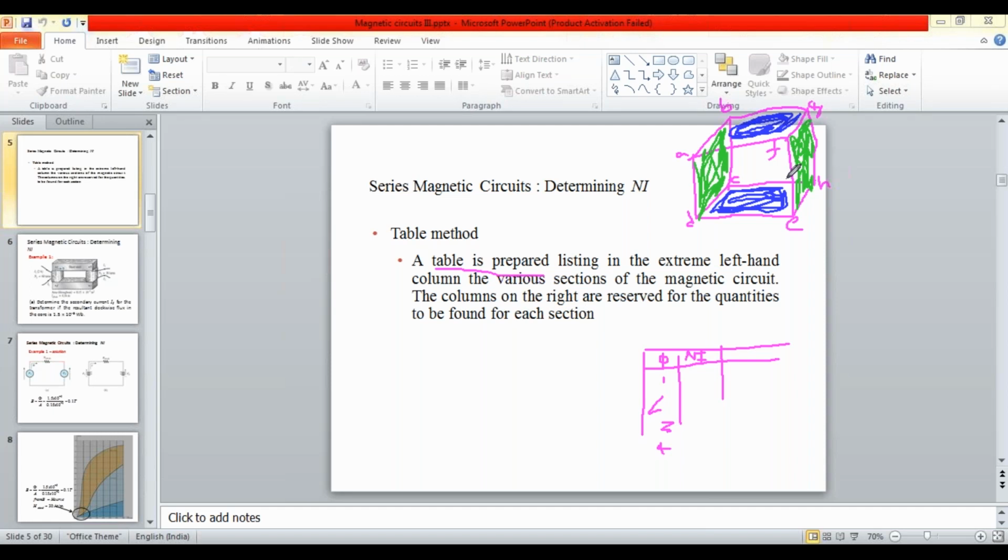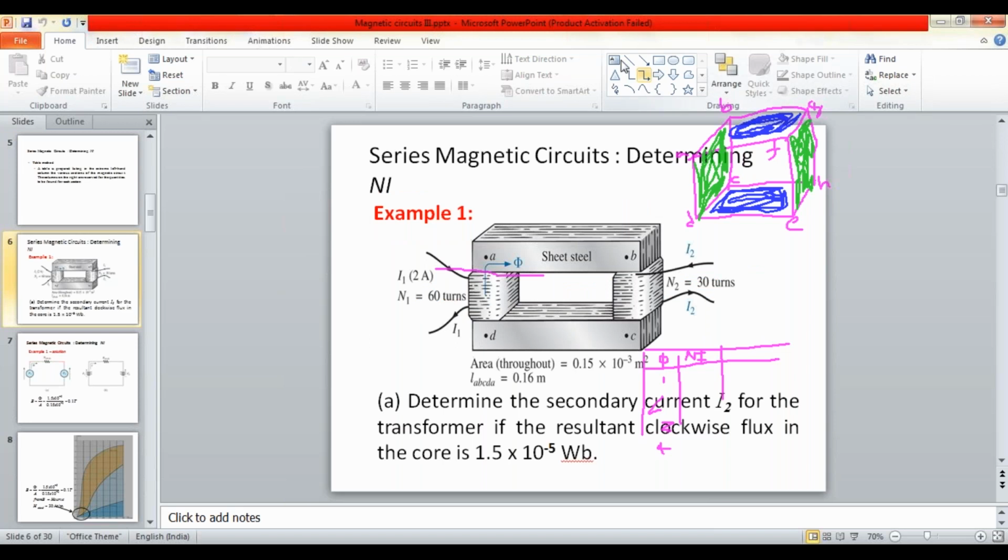Okay, so this is the other type of problem where you need to prepare a table. Generally, these types of problems will be asked in the examination from this topic. That's why I'm telling you about this type of problem here.